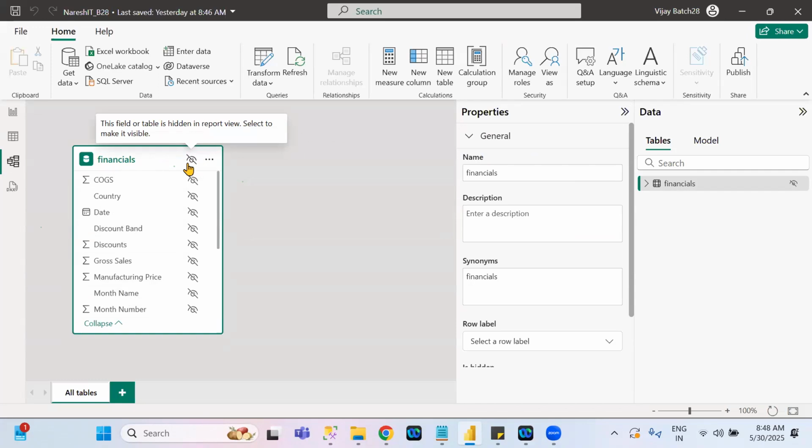Vijay, if it is hidden, I don't want to see the data set, but I am still seeing the data set. Okay. But what is the use of hiding this one? In table view, even though you hide it, you can see all of it, because if you want to unhide it, you will see that particular table, right? That's the reason. But what is the use of hiding? Whatever column or data set you hide in this model view tab, you cannot see it in the report view tab.